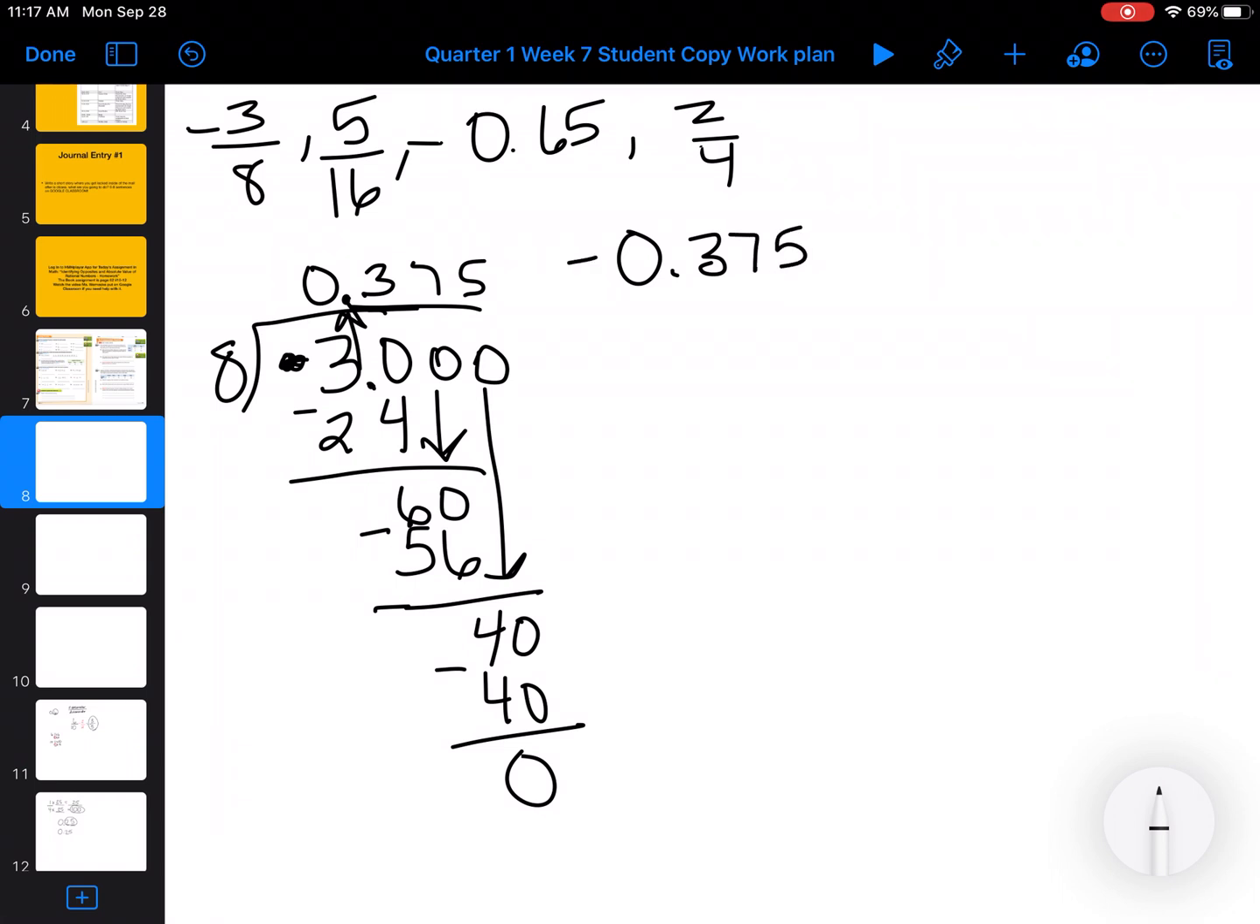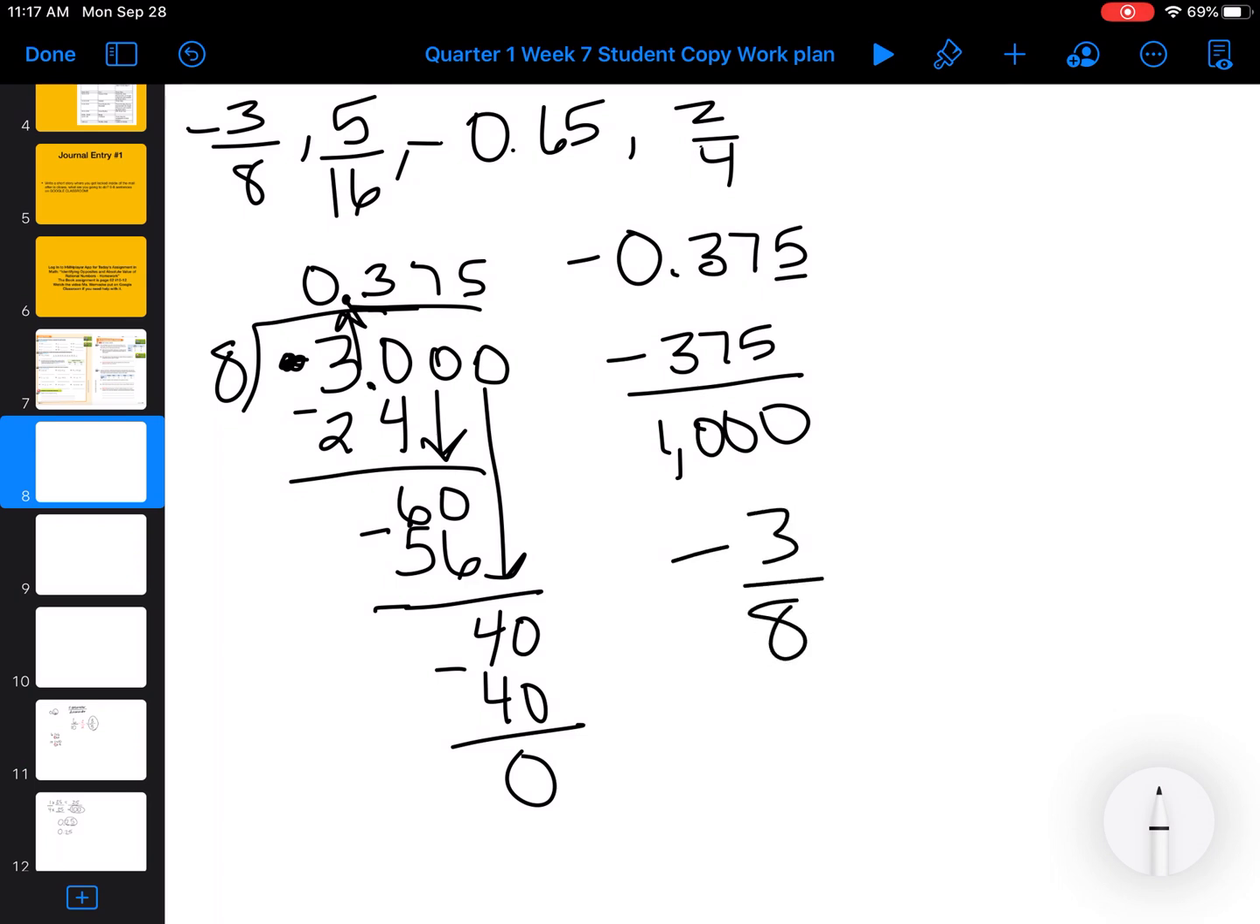0.375. And it's negative, which would be the same thing as negative 375 over the denominator of 1,000. And then you could break it all the way down to get negative 3/8 when you simplify. But just to put it in decimal form, we have negative 375 thousandths.